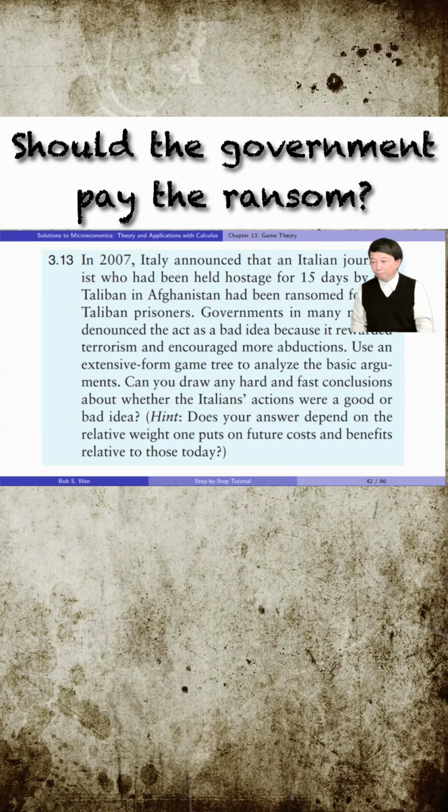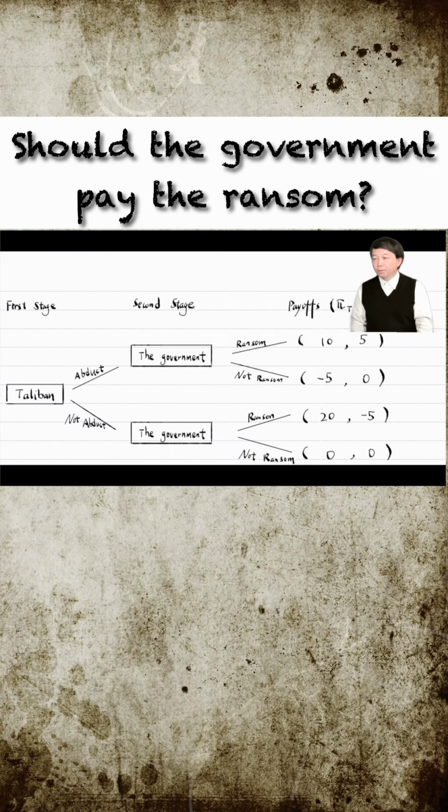were a good or bad idea. It is a sequential dynamic game with two stages. Taliban moves first. It decides whether to abduct. The Italian government moves in the second stage, choosing whether to pay the ransom. We draw the game tree and use the backward induction approach to find the subgame perfect Nash equilibrium.